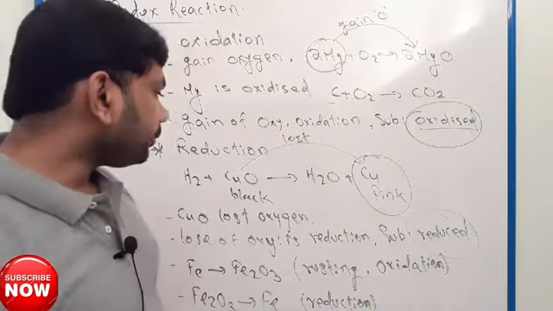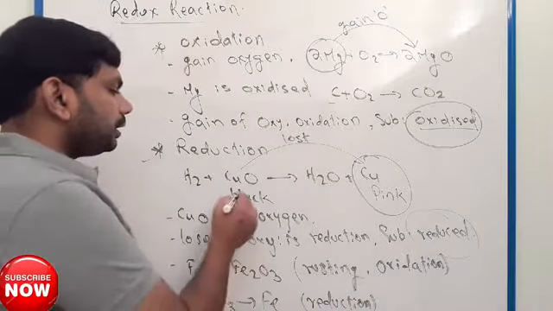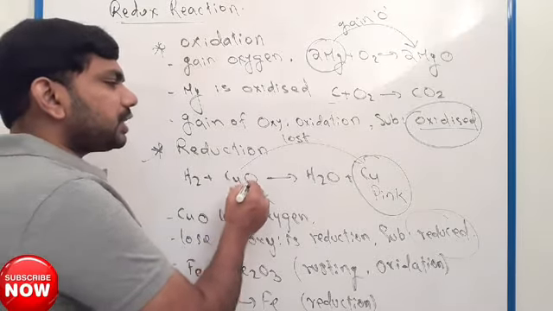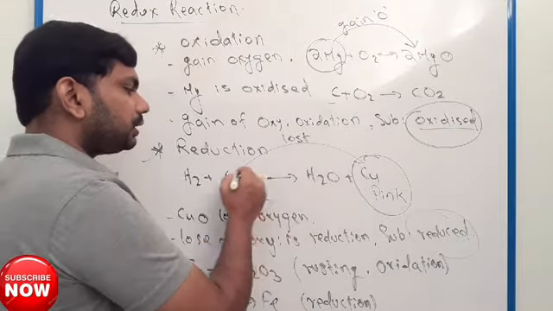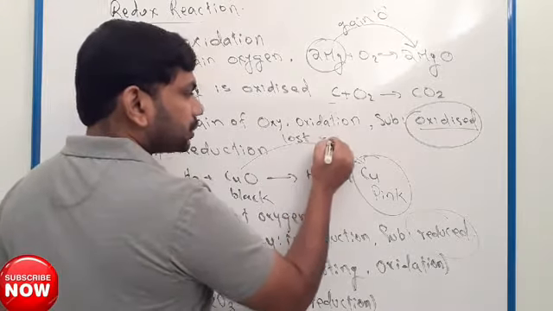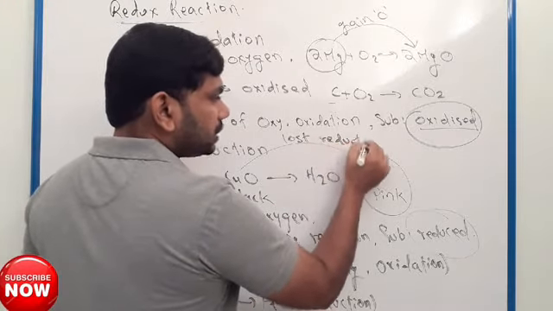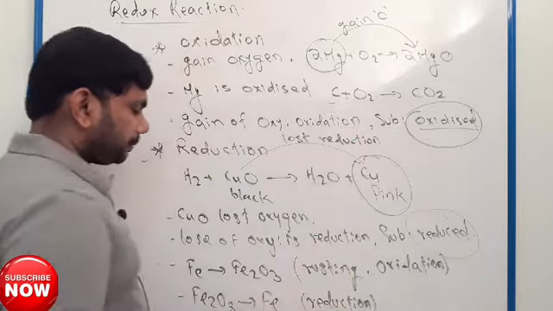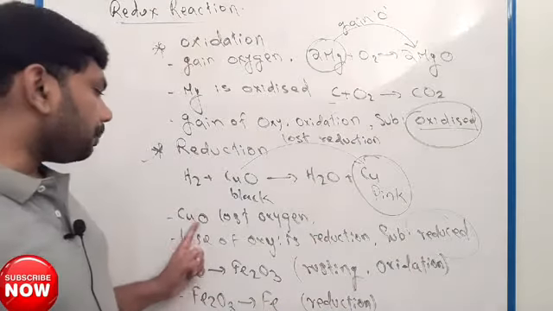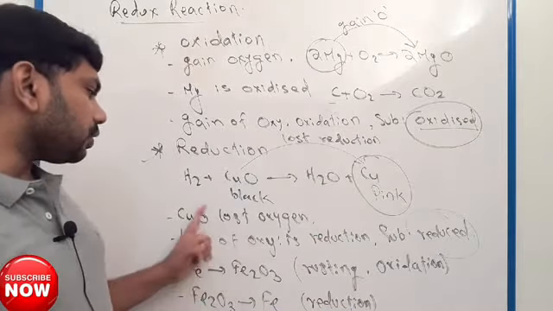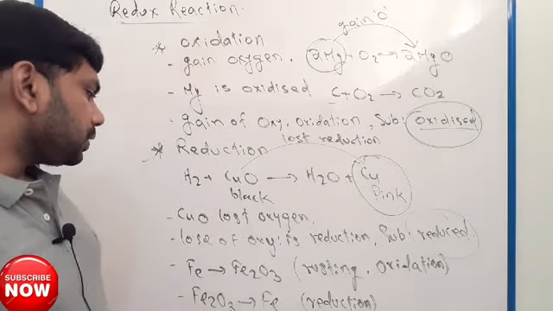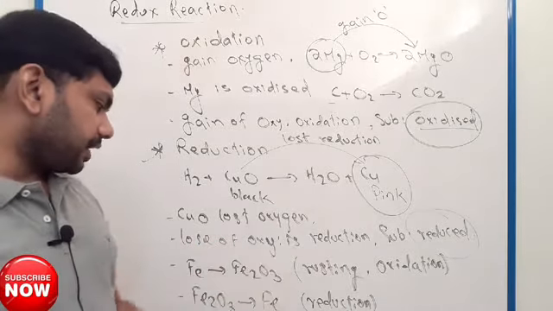Here copper oxide changed to copper, so this is an example of reduction. Copper oxide lost oxygen, so copper oxide is reduced. Loss of oxygen is reduction.